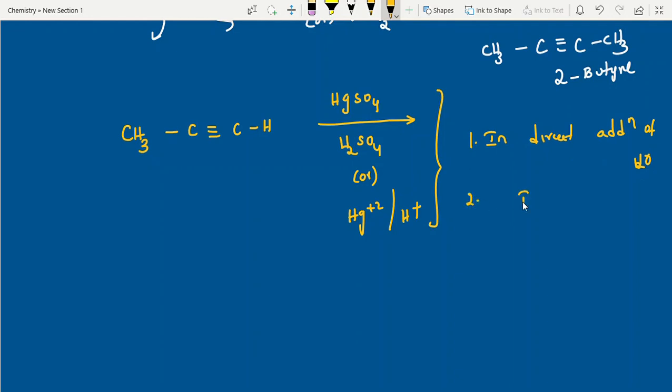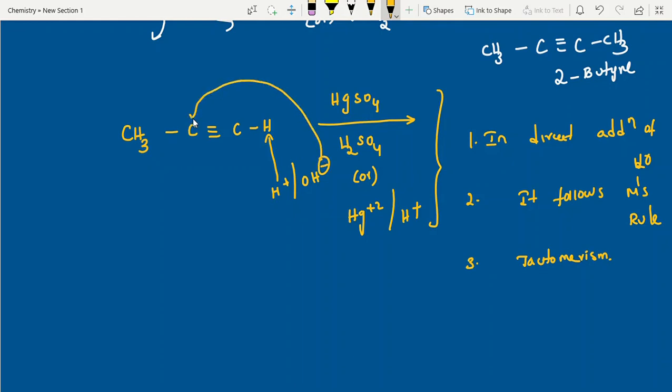Second point, it follows Markovnikov's rule. What is Markovnikov's rule? I have uploaded a video. Watch it. And next one, tautomerism. It plays an important role. This is one of the important model question types. Let me explain first. Here, indirect addition of water, H plus and OH minus. So here it follows Markovnikov rule. Rich become richest. Here hydrogen will go and add.